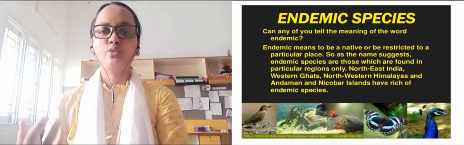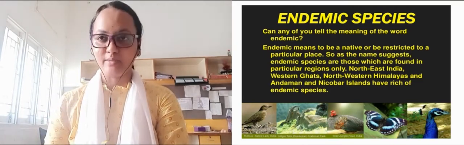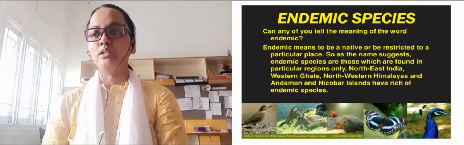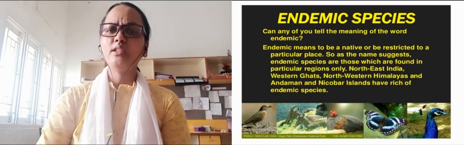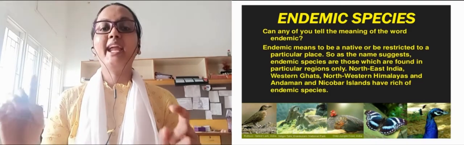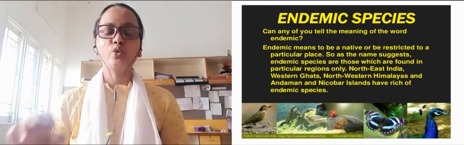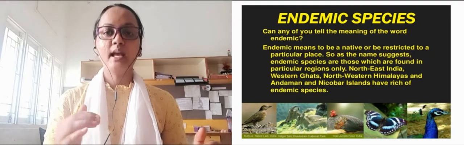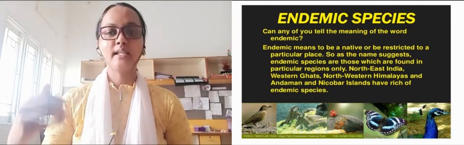In Western Ghats you will find different plants and animals. Northern Western Himalayas, Andaman and Nicobar Islands, and the Sahyadri mountains. These are the regions where you will find endemic species. So those plants and animals which are found at one particular area or place are called endemic species.